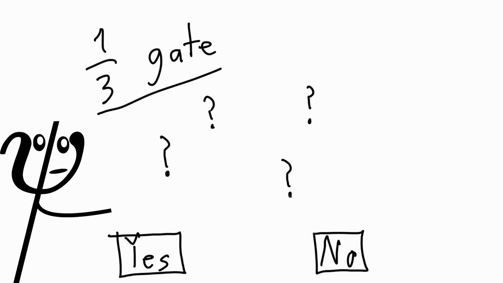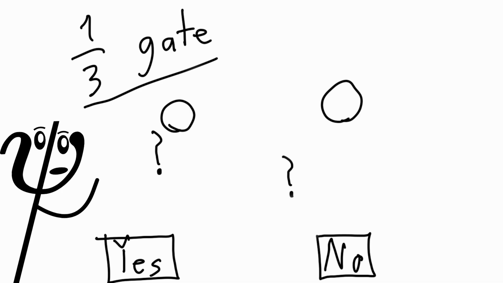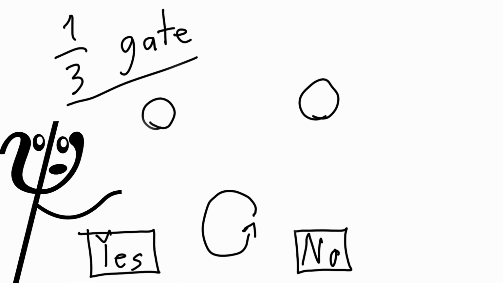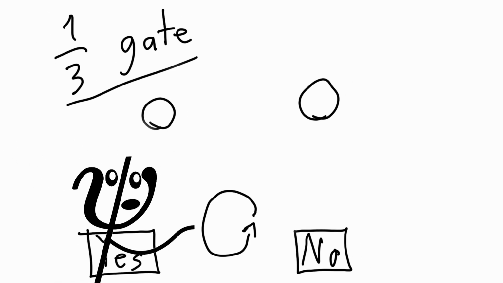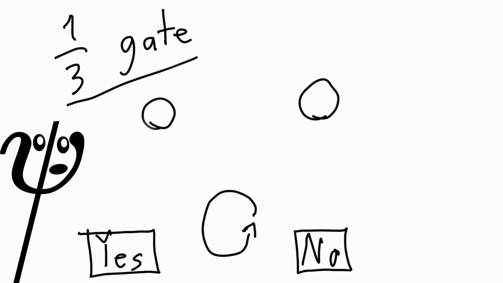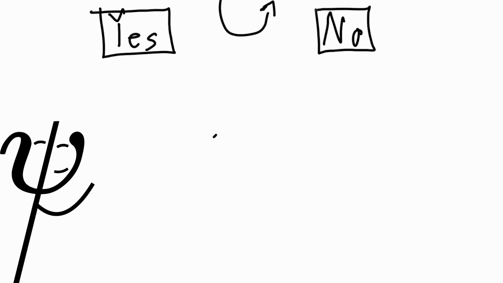I'll give you a hint if you're stuck right now. It takes only 2 states other than yes or no to make the 1/3 gate. Maybe you're still stuck, so here's another one. You'll need to loop the states in order to make it work. Okay, before I give you the solution, I'll show you something that will make it make sense.